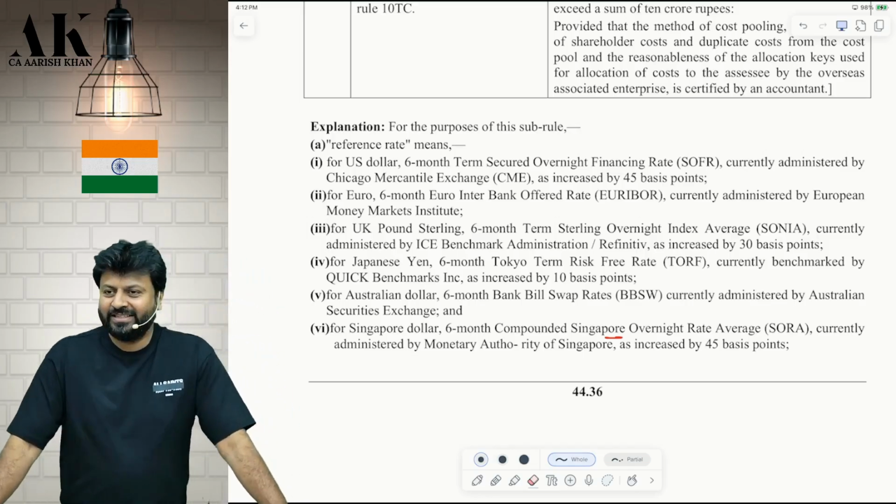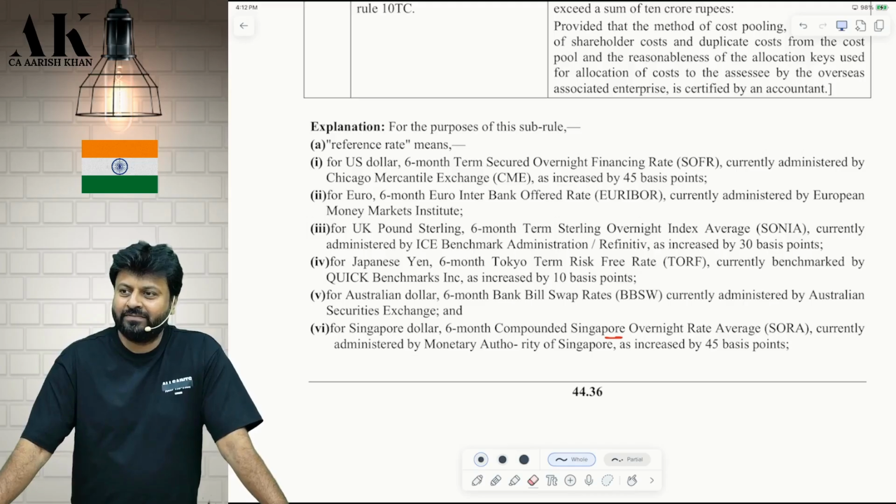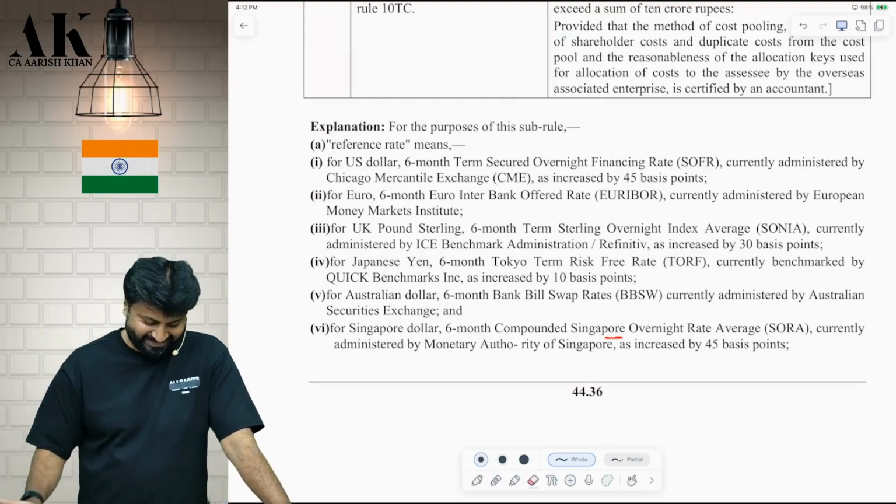Don't remember all these things. It's not possible for you to remember. They will give the reference rate in the exam. If they don't give, write in the exam: I don't want what? 100 out of 100. Okay. I don't want 100 out of 100. It's okay, 98 is fine. I'm okay with 95, 96.